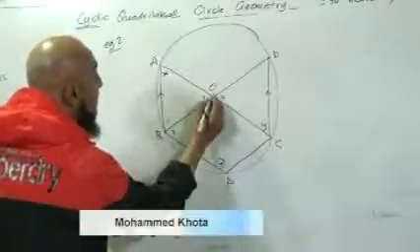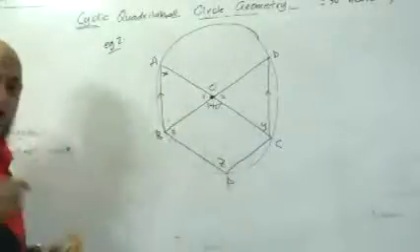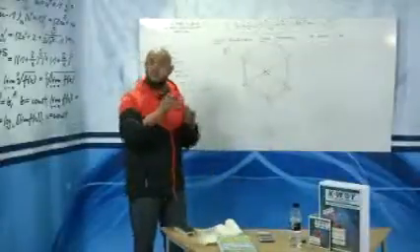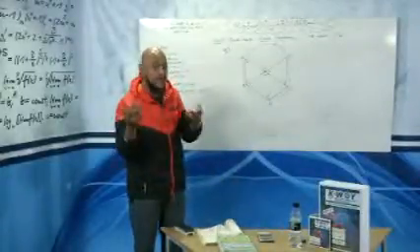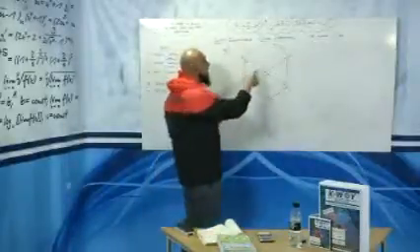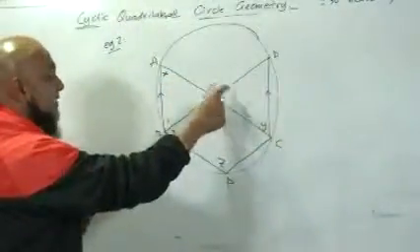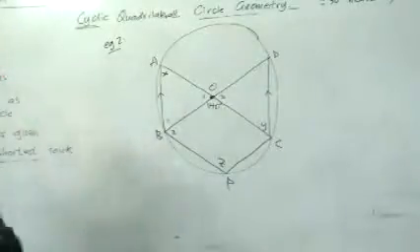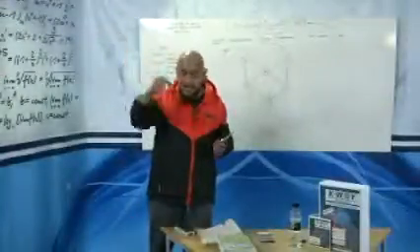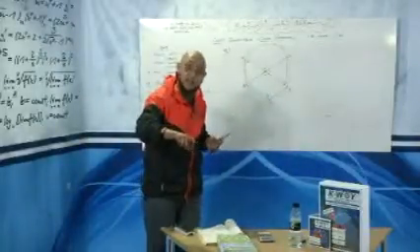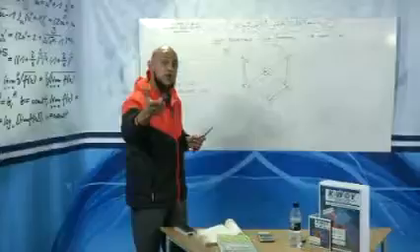AC is a diameter. Why do they tell you that AC and BD are diameters? Because they want you to use your theorems of diameters, number one. And another reason why they tell you it's a diameter, because it implies that O has got to be the center of the circle, because a diameter is a line which runs through the center of the circle. If it doesn't run through the center of the circle, what is the term that we use?